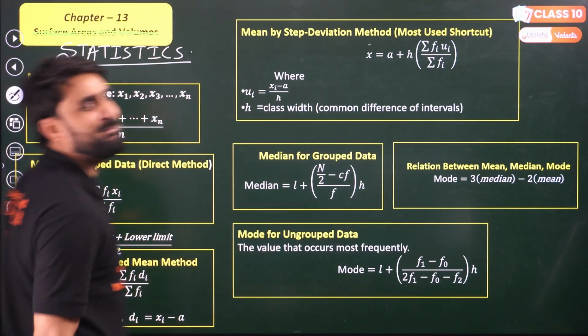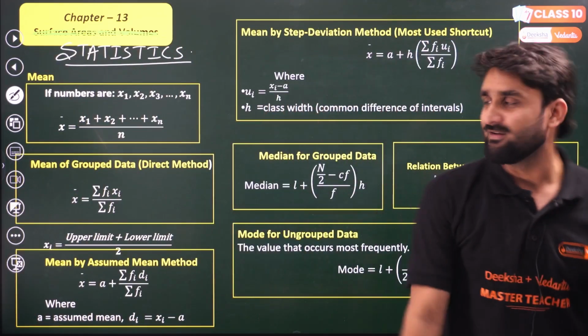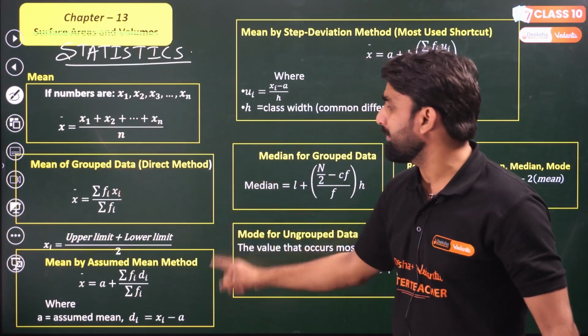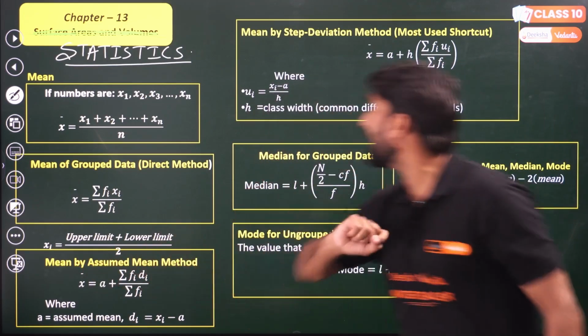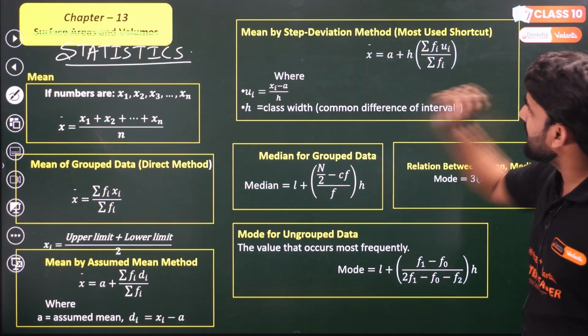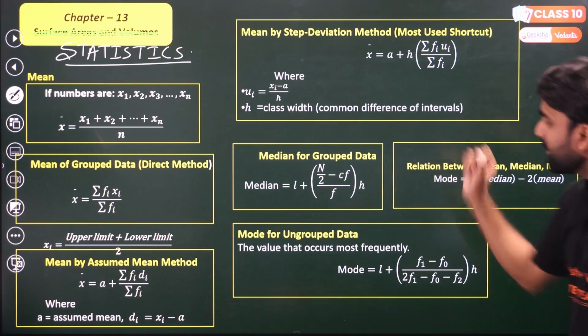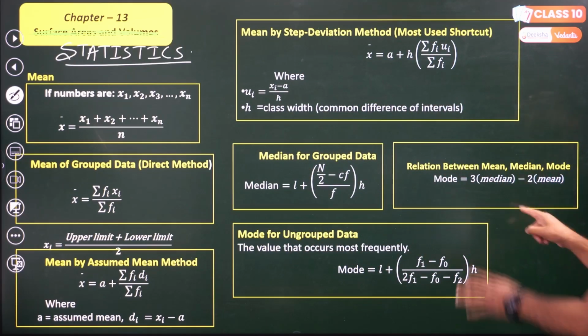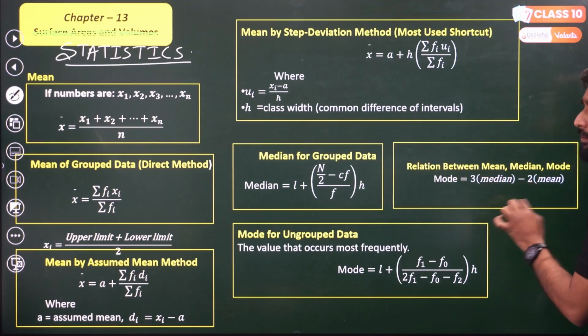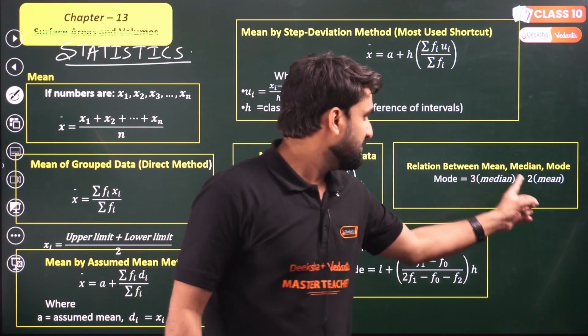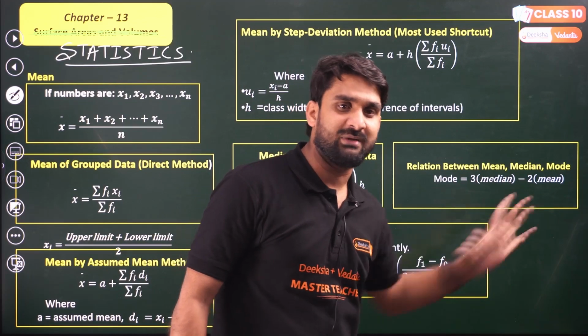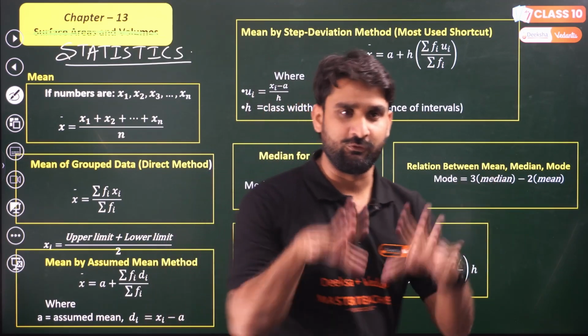You can see here the mean, mode, median, right? This is the mean for grouped data, mean by the assumed mean method, mean by the step deviation method, median for grouped data, mode of grouped data, right? And the relationship between mean, mode, median. Using this formula you might get 1 mark, because generally a 1 mark question comes based on this formula. Mode equals 3 median minus 2 mean. So this is an important formula for your 1 mark question.